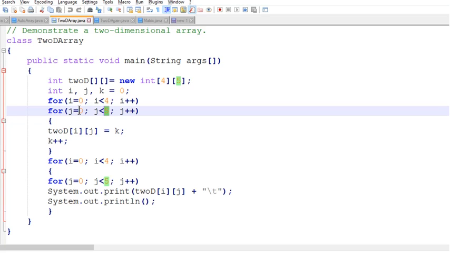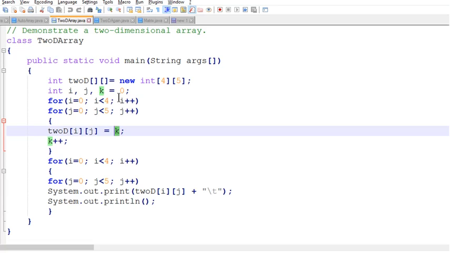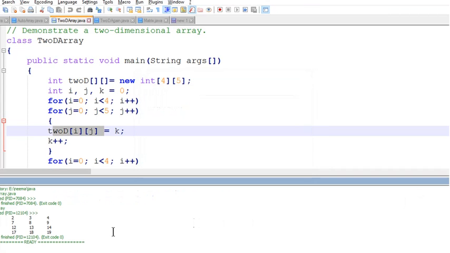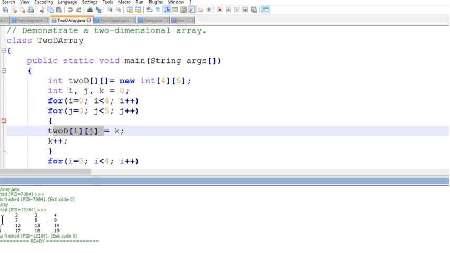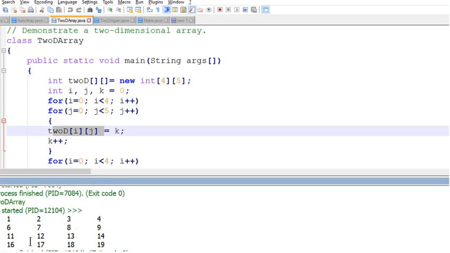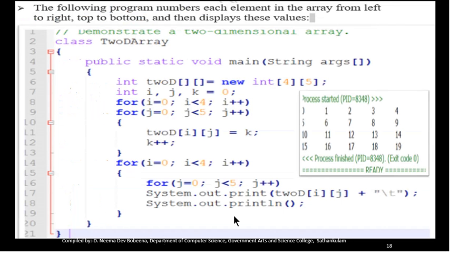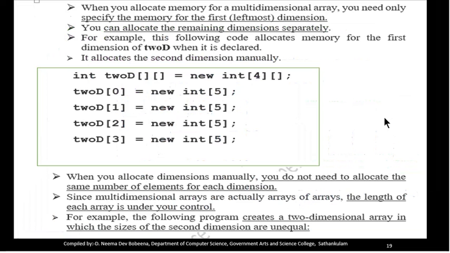I is equal to 3, j varies from 0 to 4. We are simply storing the values from 0, incrementing the values one by one and storing them in the respective locations. When you execute this program, we'll get the output like this: 0, 1, 2, 3, 4, 5, 6, and so on. That's what's shown here. So this is a program, and you'll get an output like this.